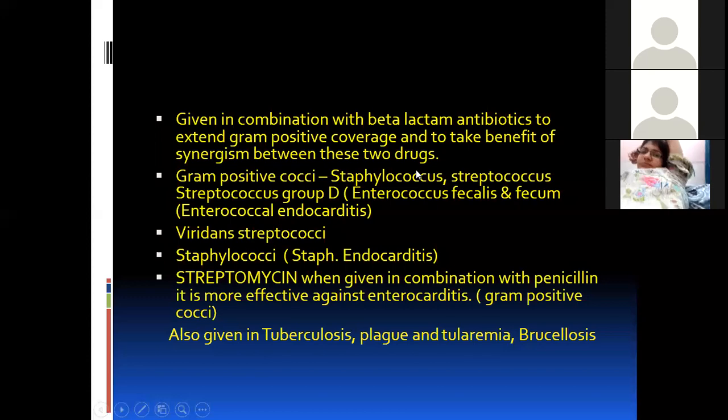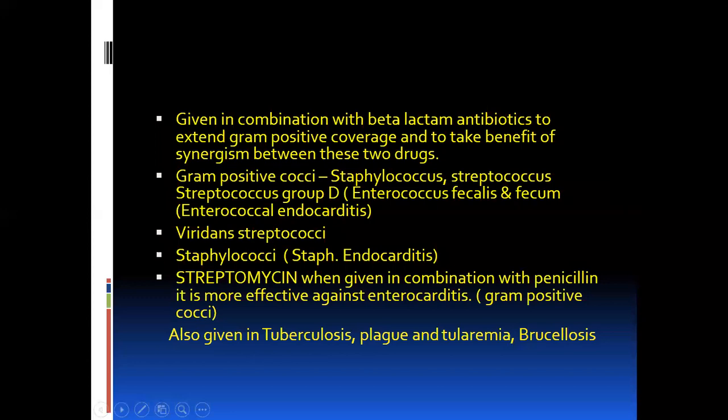Also, in IV drug users, Staphylococcus aureus can affect the valve. So in this case, we can use aminoglycoside along with tetracycline for staphylococcal endocarditis. While in other gram-positive infections, we use beta-lactam antibiotics along with aminoglycosides.